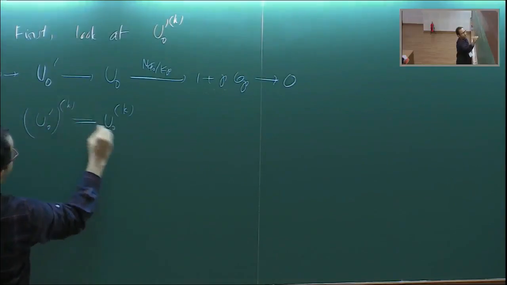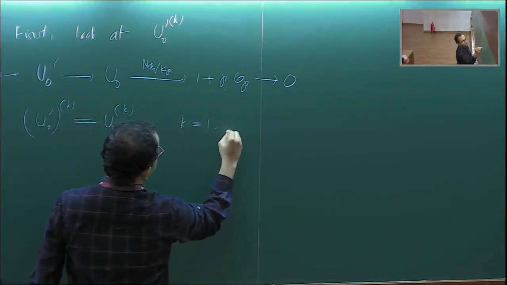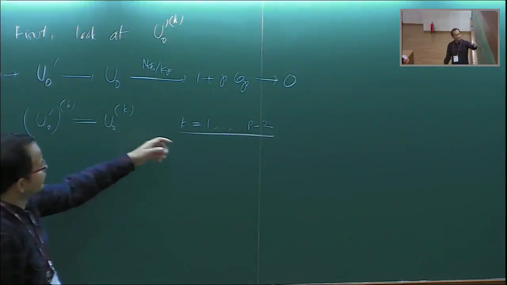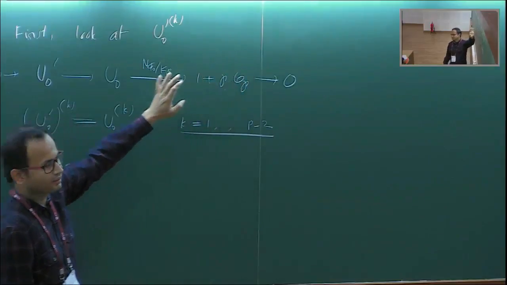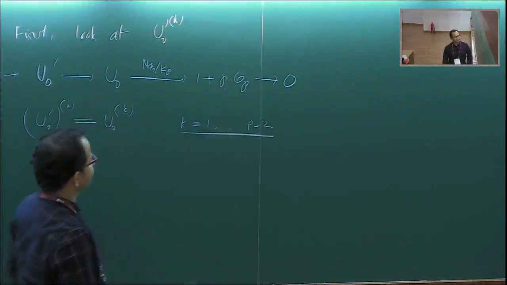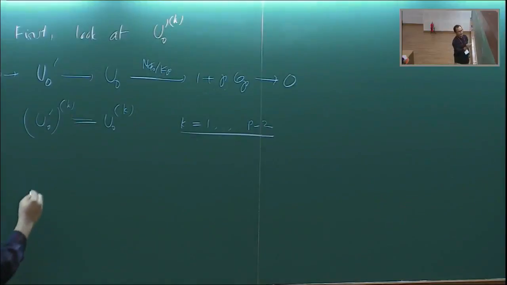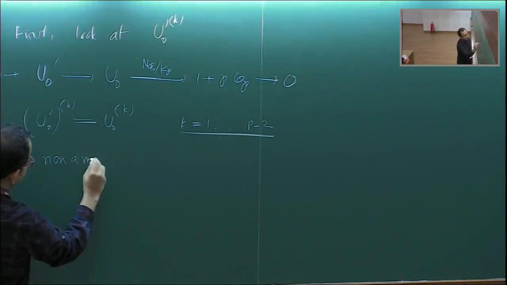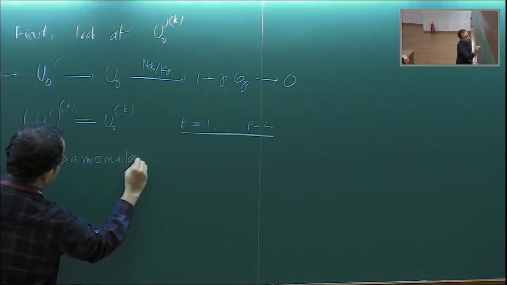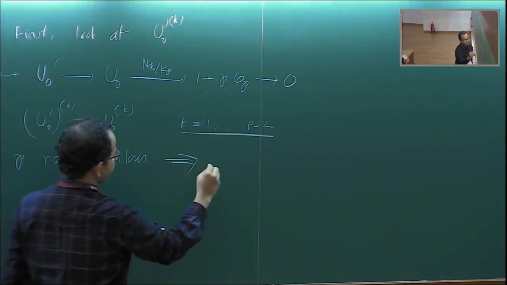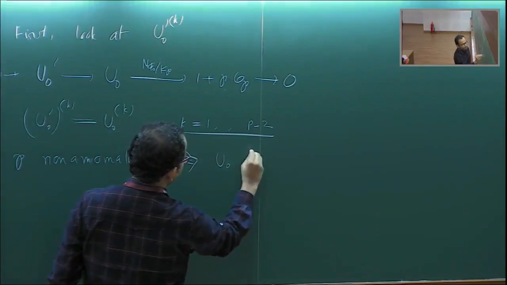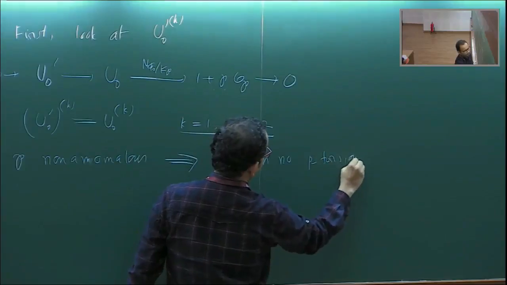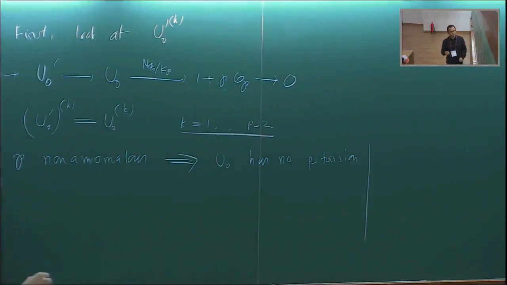If I take the k component, I will get this for the non-trivial characters, so I'll get it up to p minus 2, because when I take the 0th component, this will also be there, or p minus 1. And if p is non-anomalous, one can show easily that U naught has no p torsion, or no p-th root of unity.